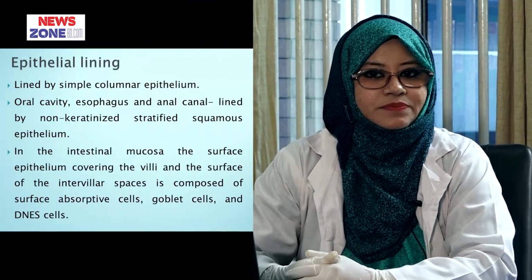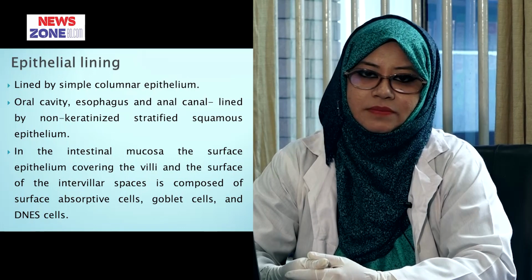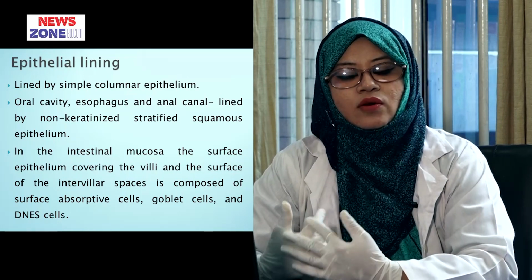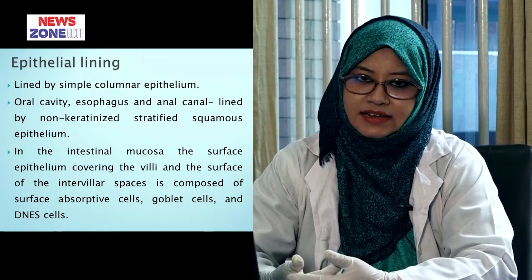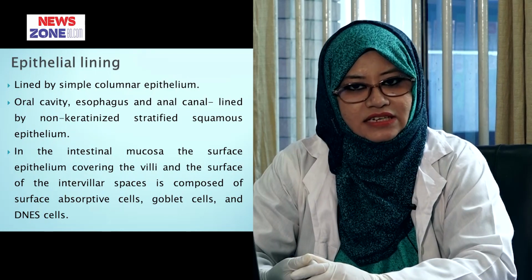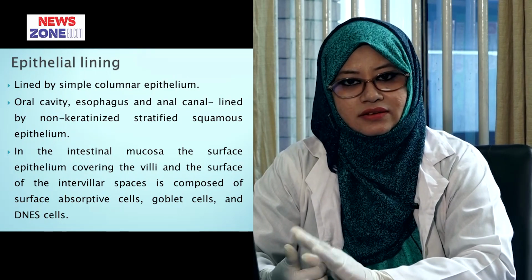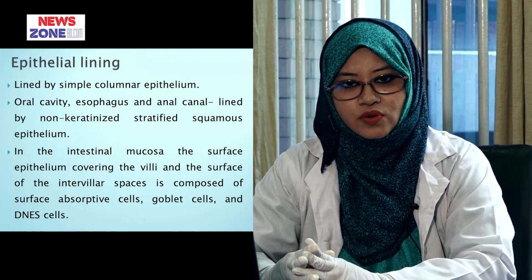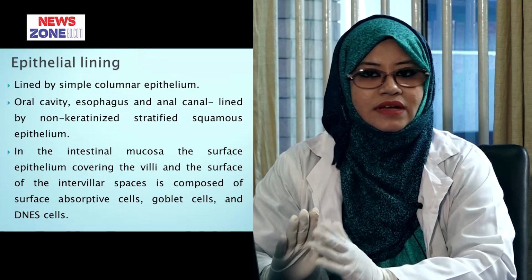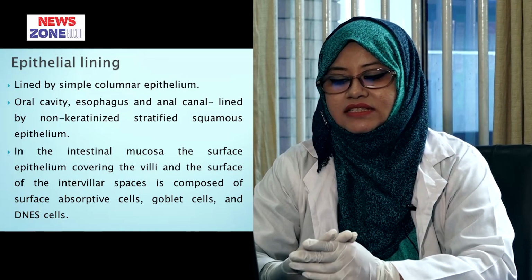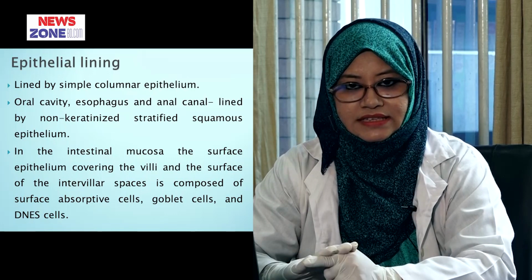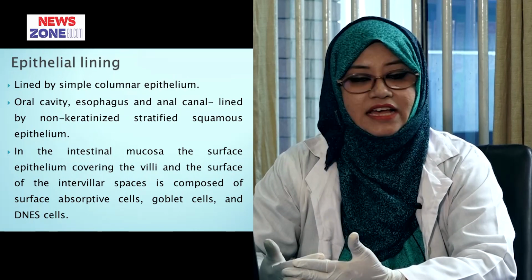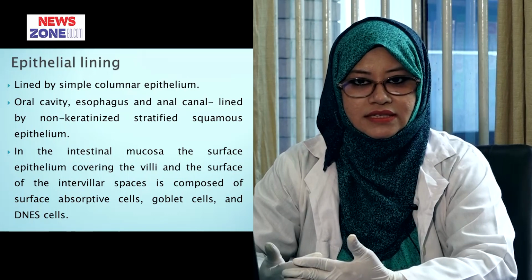First, epithelial lining. All the digestive tract is lined by simple columnar epithelium except in the oral cavity, esophagus, anal canal, which are lined by stratified non-keratinized squamous epithelium. And in the intestinal mucosa, the surface epithelium covering the villi and the surface of the intervillous spaces is composed of surface absorptive cells, goblet cells and DNES cells.